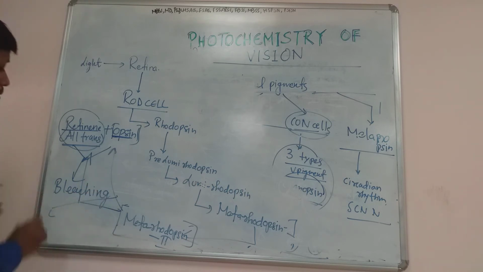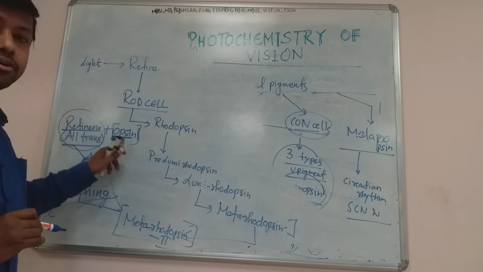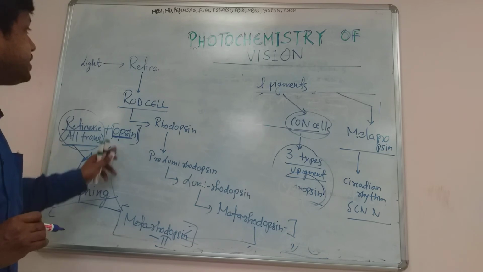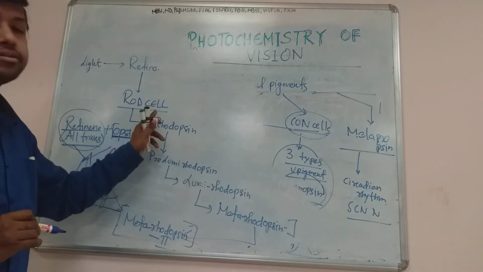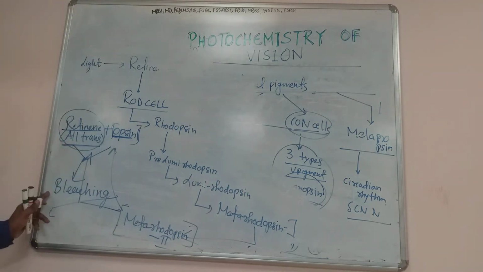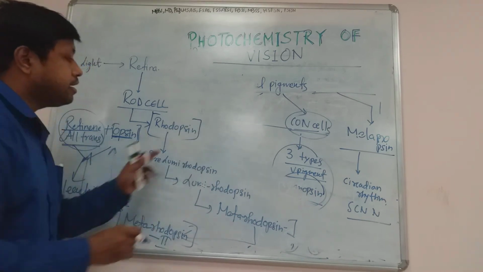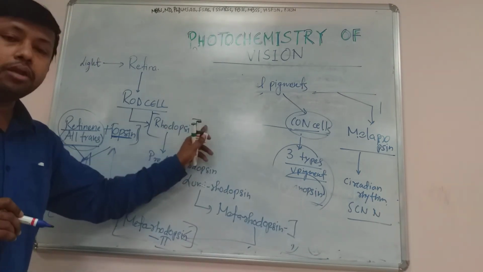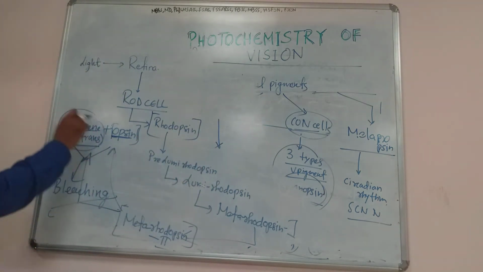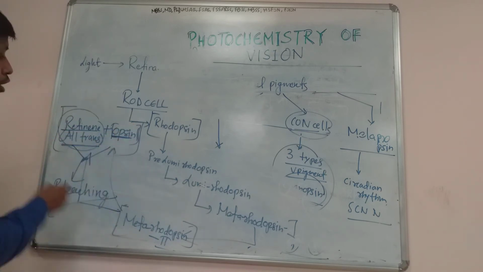So what is bleaching? Bleaching means the complete separation of retinine and opsin. We call it bleaching. Bleaching is responsible for depletion of the visual pigments in the retina. Because of complete bleaching, there is always some decrease in rhodopsin, which is the main important visual pigment, and it goes on decreasing. So with time we need to renew this retinine, and we should again try to form the rhodopsin.